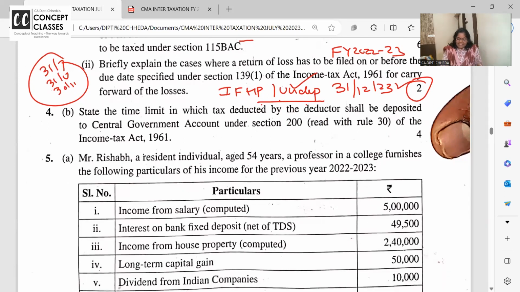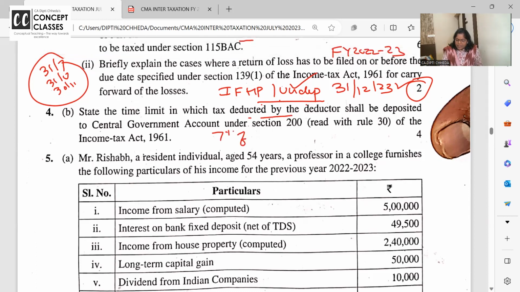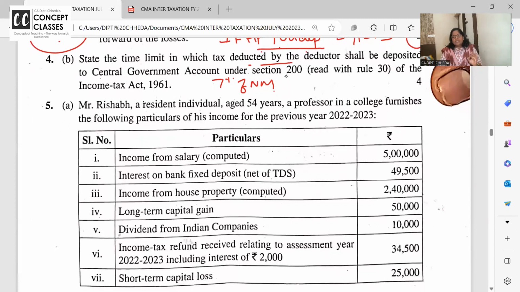चलें. State the time limit in which, question number 4B, the TDS by deductor shall be deposited. So TDS, whatever 7th of the next month, whatever TDS you deduct for commission, for lottery, for this, for that, by 7th of next month, you have to pay it.